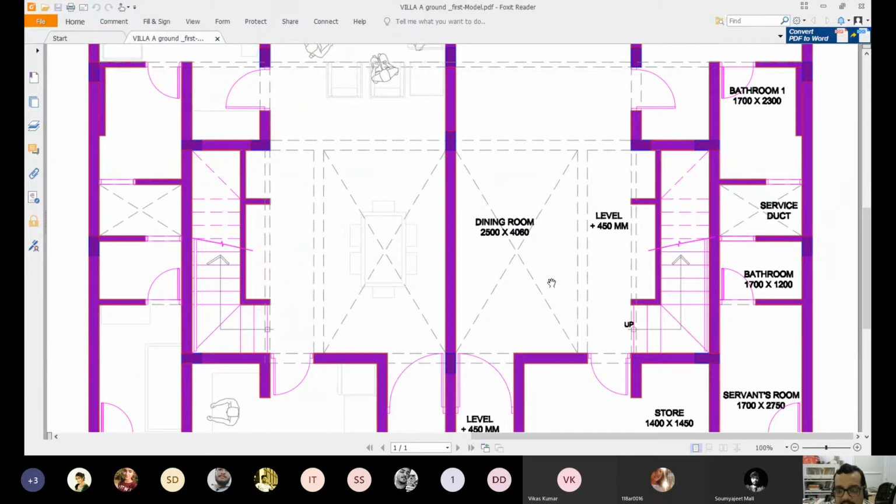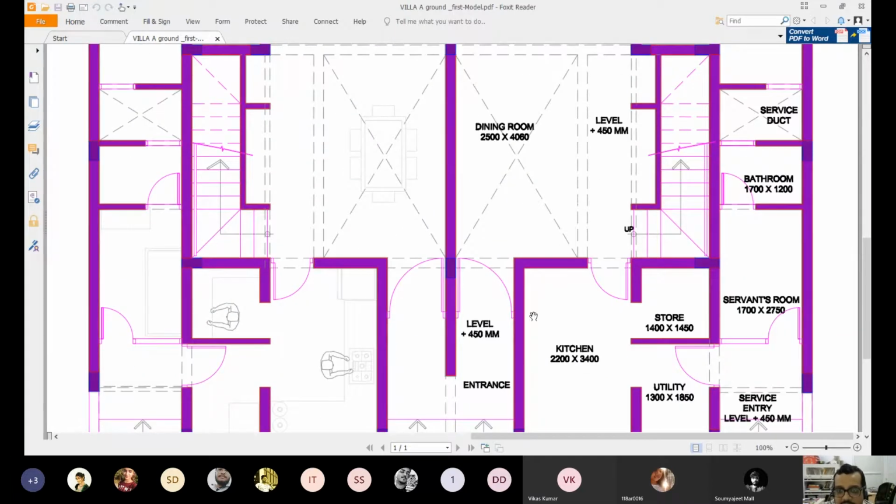So let me first explain you the design. Observe clearly. You enter from here, you have a dining room. This dotted line, do you know what it means? It is not a dotted, it is a dash gap, dash gap. Individual line types needs to be understood. Anyone can unmute and come on board or type in your chat box. What does this dash gap line mean?